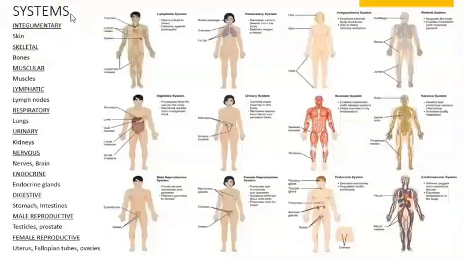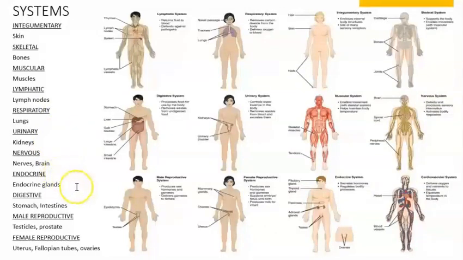Right here, you have some of the systems that we have in our body, such as, for example, the integumentary system. So if it's a system, it must have an organ, and the organ in the integumentary system is going to be the skin. So you also have the skeletal system, muscular system. You have lymphatic system. In the lymphatic system, you have organs such as, for example, the lymph nodes. Respiratory system, you have the lungs. Urinary system, the kidneys. Nervous system, the nerves and the brain, for example.